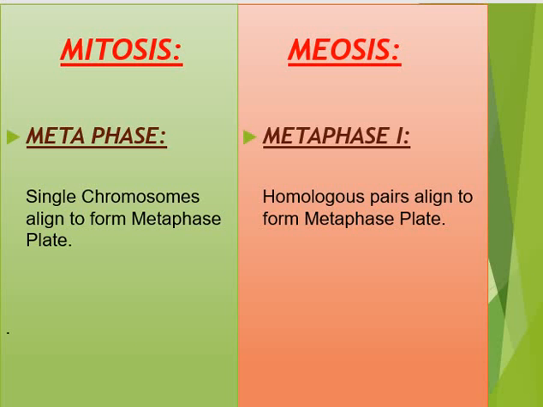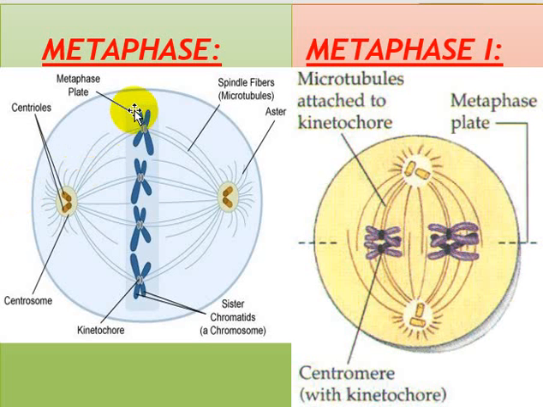It is evident from the diagram. You can see from here single chromosomes, these are the chromosomes with their sister chromatids, and they are longitudinally attached one over the other on the metaphase plate, the equatorial plate, one can say.